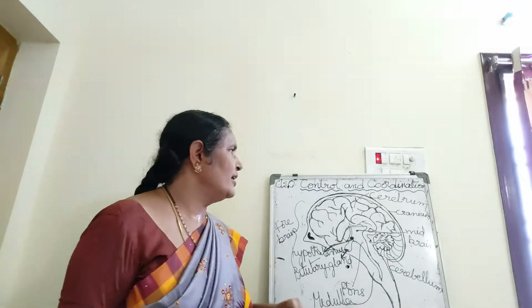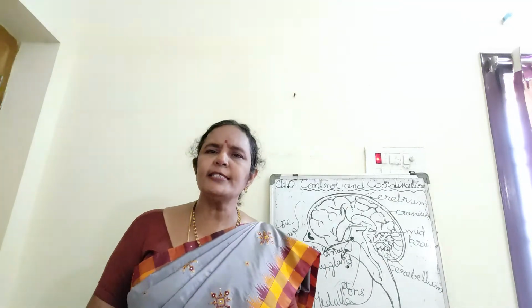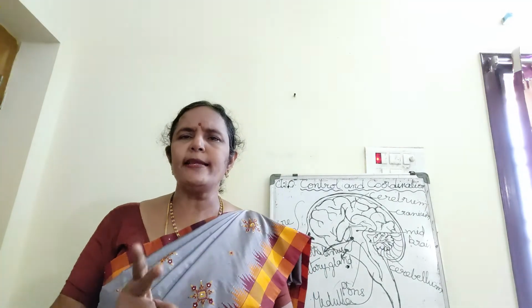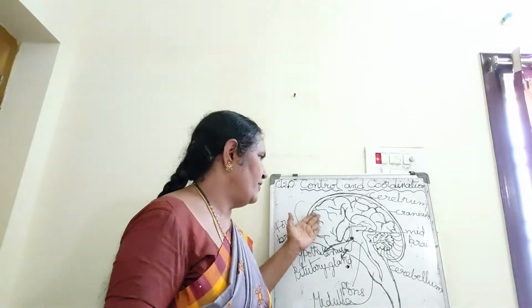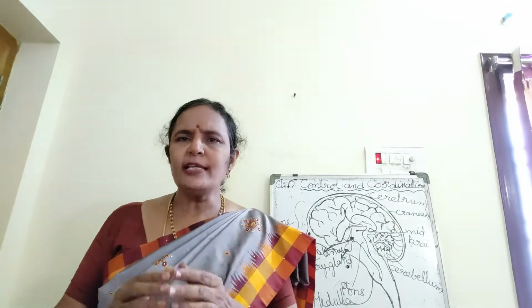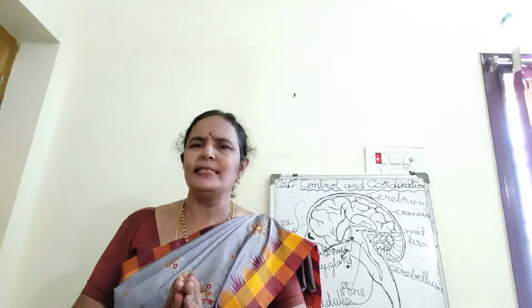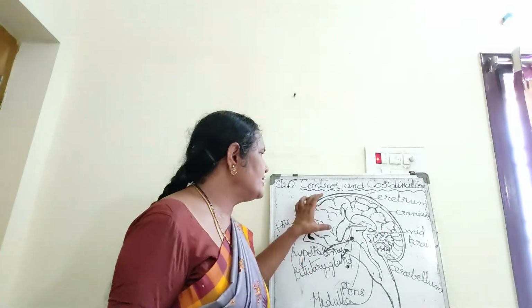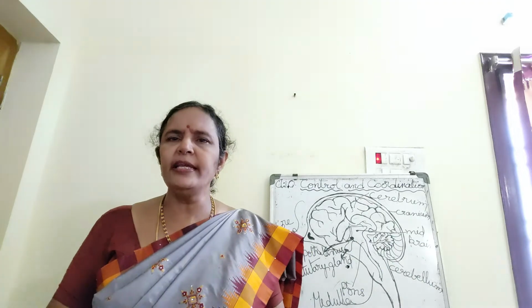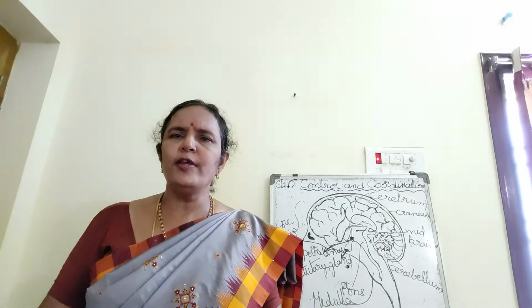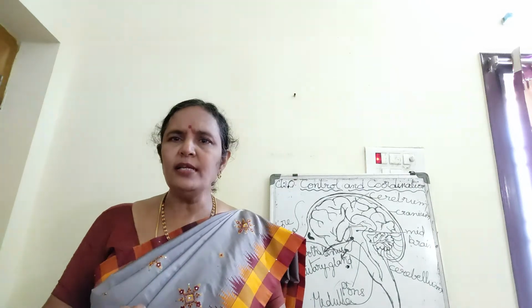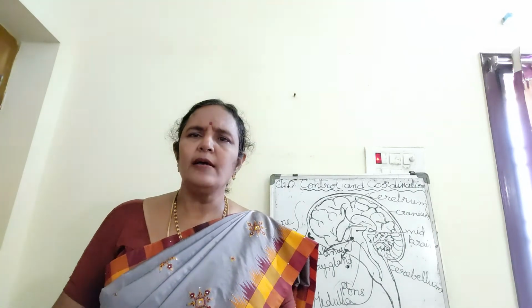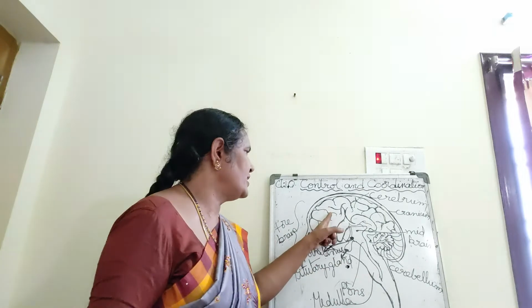So what is the function of the cerebrum? Each cerebrum has two cerebral hemispheres. This side one, that side one. Two cerebral hemispheres together form the cerebrum. This is the center of intelligence, thinking, hunger, feeling, emotions, touch, vision, listening. All the centers are associated here.